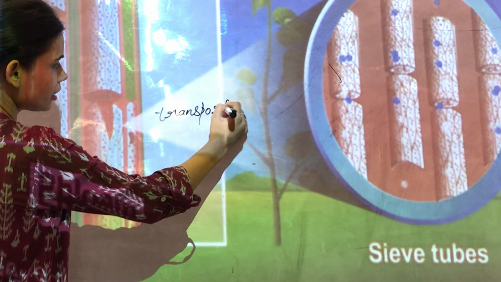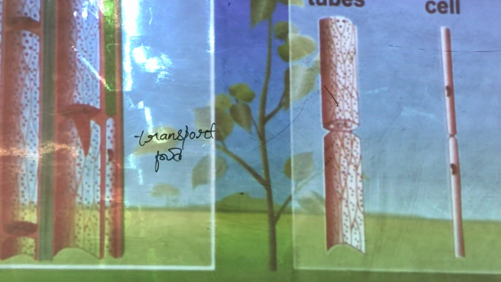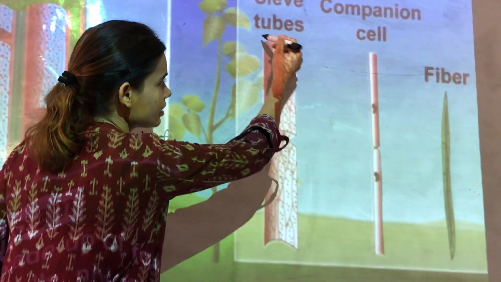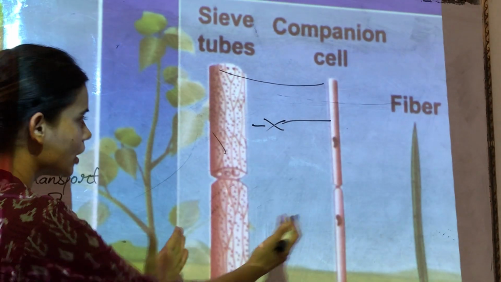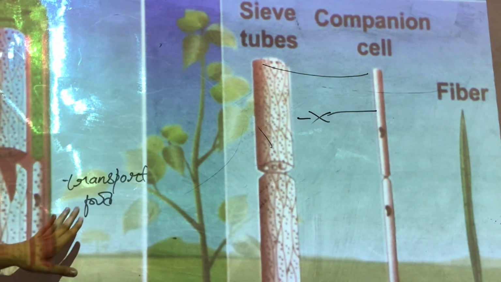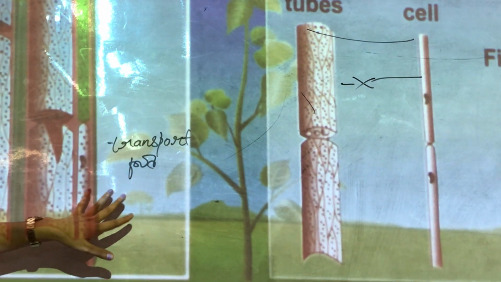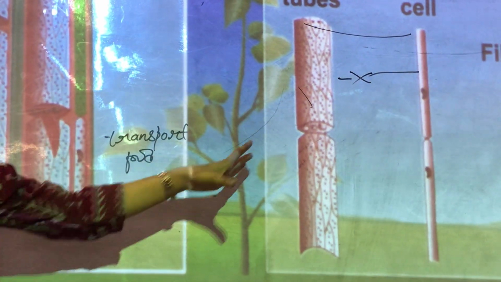transporting. They transport food. And there is one friend of these sieve tubes that we call companion cells. Now the name suggests companions, so they both are companions. They both work together to regulate the food activities inside the plant. So they both help each other.